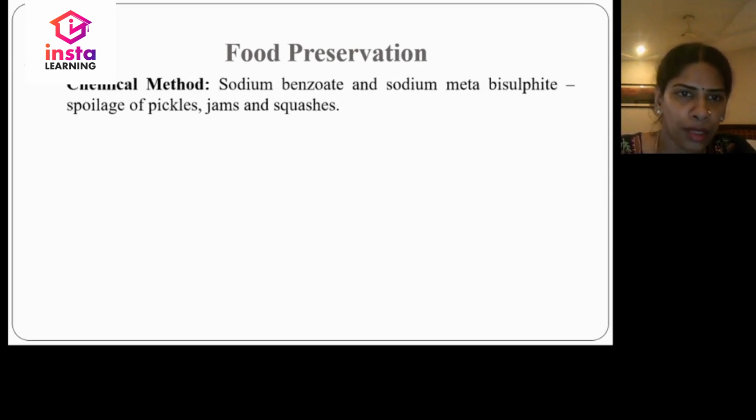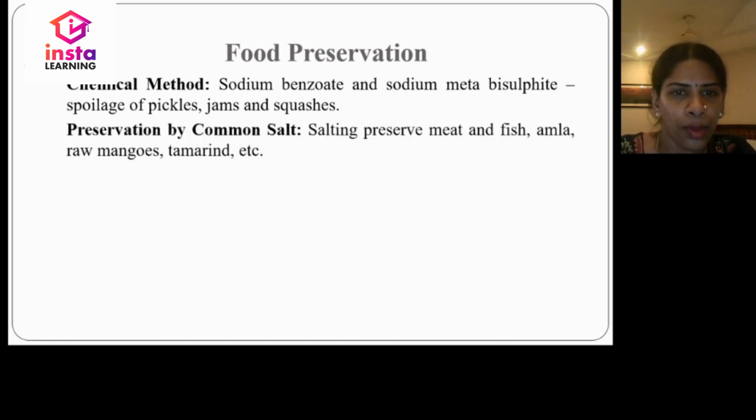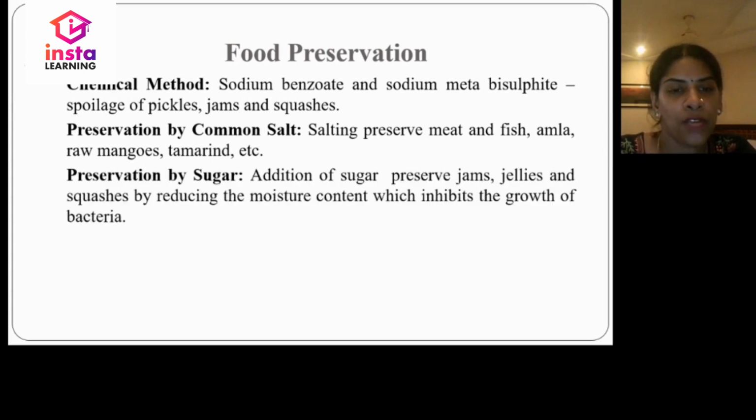We can use the chemical method, using salts such as sodium benzoate and sodium metabisulphite to protect foods such as pickles, jams and squashes from microbes. The next method is by common salt. Salting preserves meat and fish, amla, raw mangoes and tamarind from microbes. Preservation by sugar: addition of sugar preserves jams, jellies and squashes by reducing their moisture content, which inhibits the growth of bacteria.